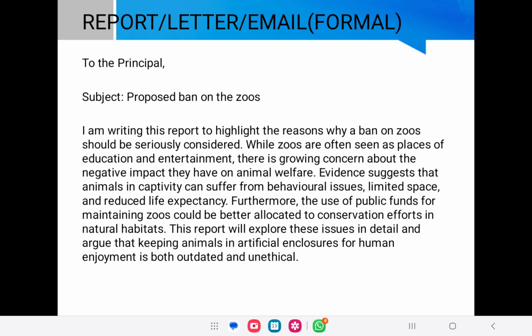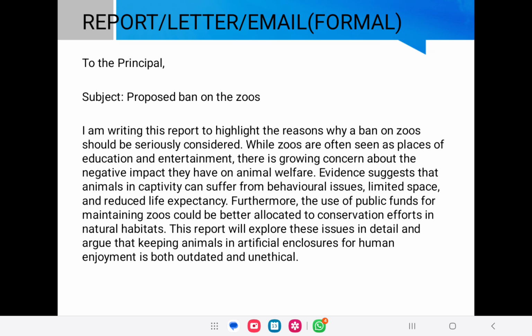So we are going to start it like this. To the principal, space, subject, space, proposed ban on zoos, space. Basically you are writing a report to your principal on the topic whether zoos should be banned or not. This is the formal way of writing a report. Any kind of report that you are writing, whatever the topic is, you can start it and end it the way I'm writing it here.